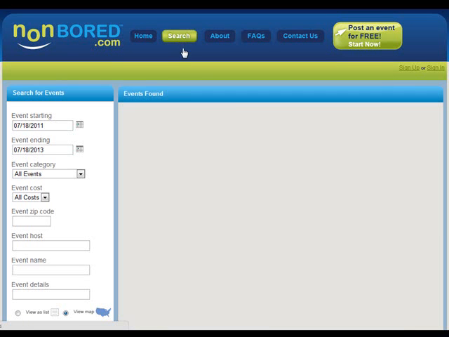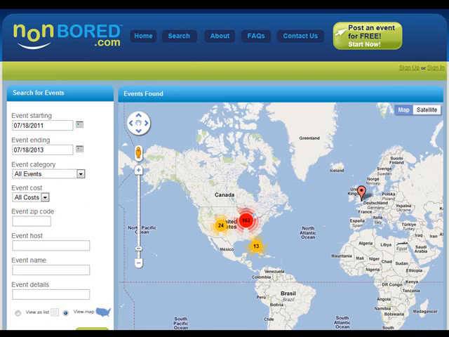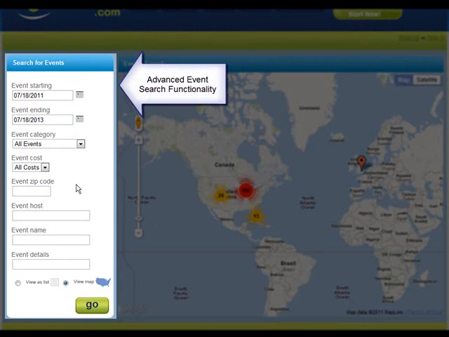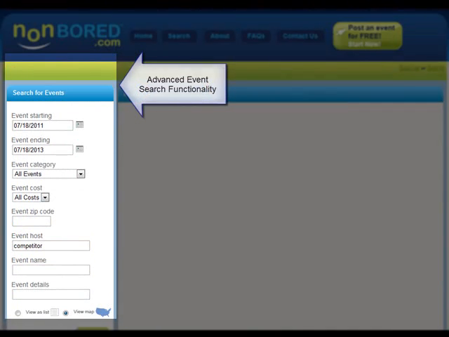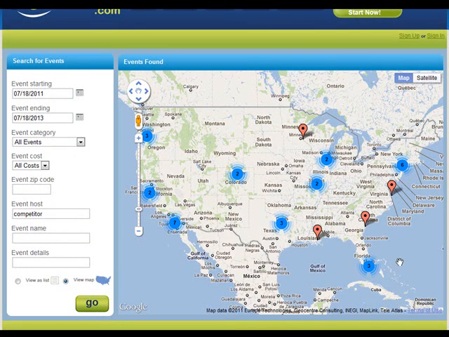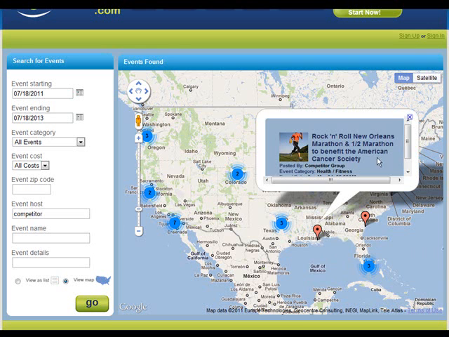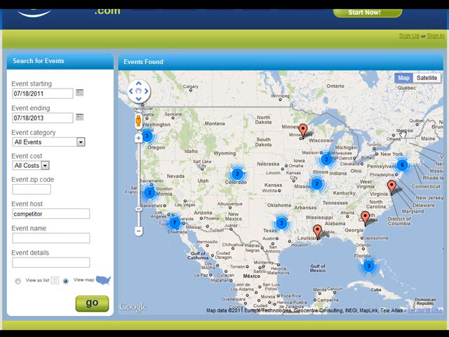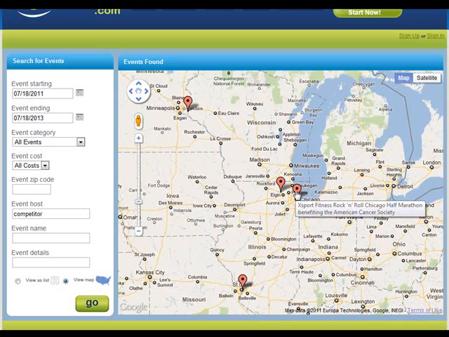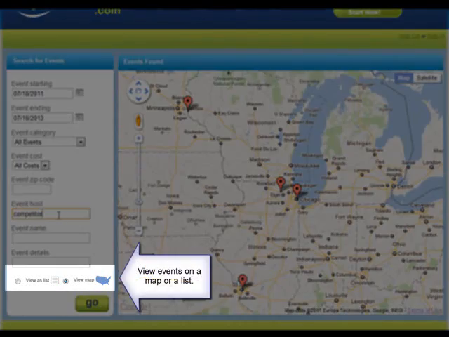Now, the search feature in nonboard.com is rather comprehensive. You're able to search by any information that is entered into our event entry page. So you could search by date, category, cost, zip code, host name, event details. And the great thing about this is that you can either view the search results on a map, such as we're seeing here, or you'll notice at the bottom left hand side that it says view as list. If you prefer to view events on a list, you can do so that way too. I think we'll have a demonstration of that shortly.